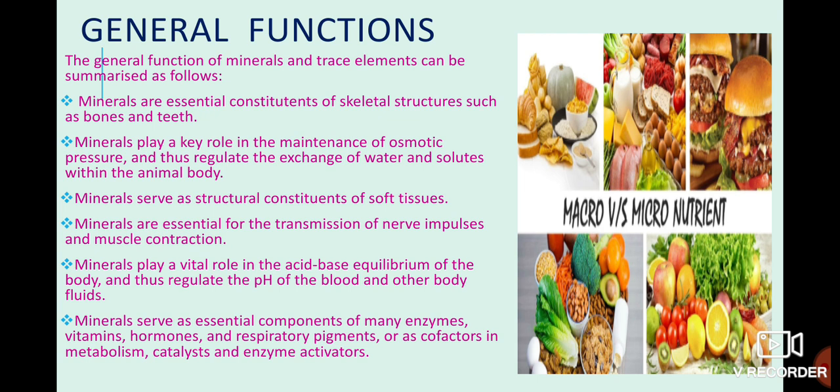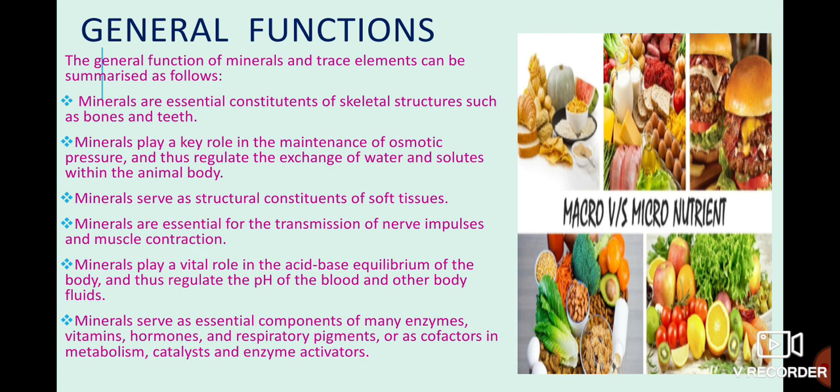Minerals play a vital role in maintaining your acid-base balance, which is also called your acid-base equilibrium. Acid and base equilibrium has to be maintained. If it's not maintained, there is a severe problem in the living body. They regulate the pH in your blood and other body fluids. Again, it's for animals, not for plants. Obviously, pH of blood cannot be found in plants.